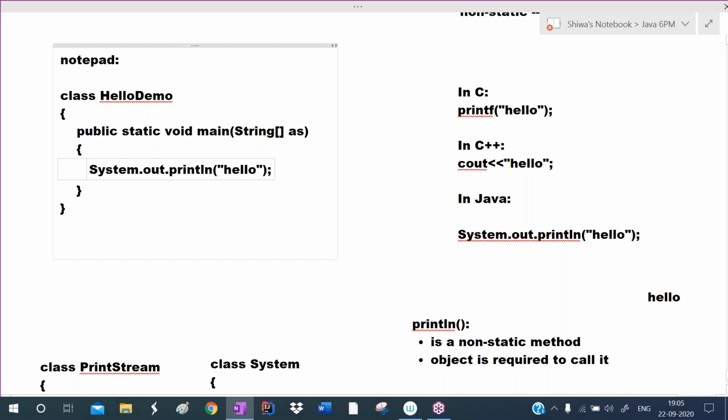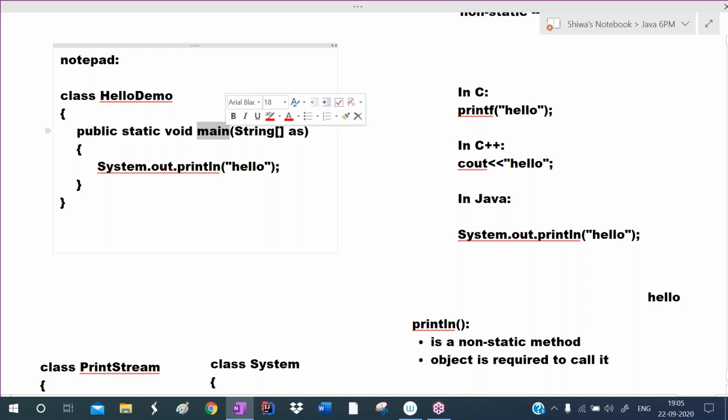Once again, I'm repeating. Listen. Already we discussed main. This main is the entry point of the program. Main can take a string array as the argument. It cannot return any values, so write void. It must be available from anywhere to the JVM, so define it as public. An object is not required for main, so define it as static.